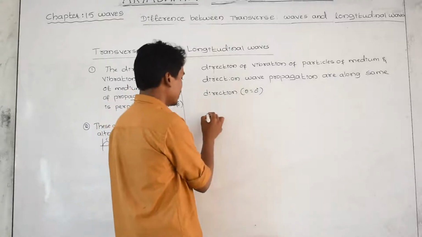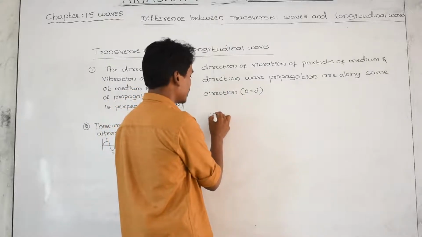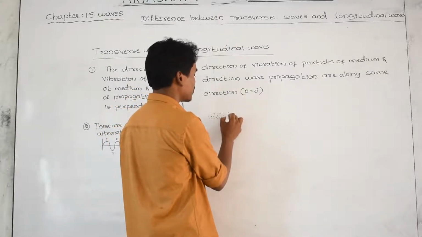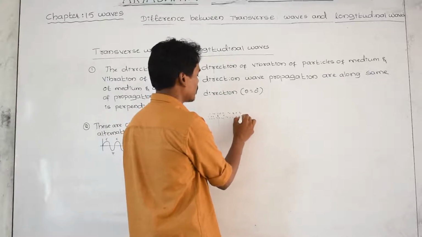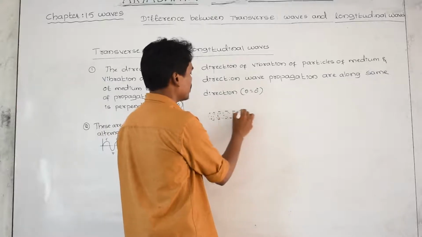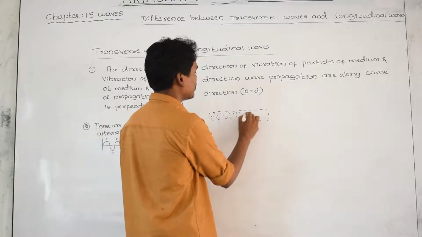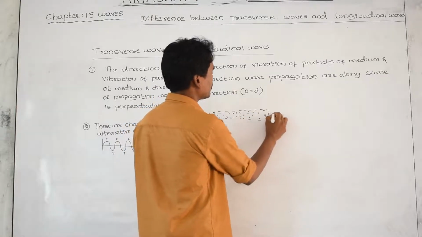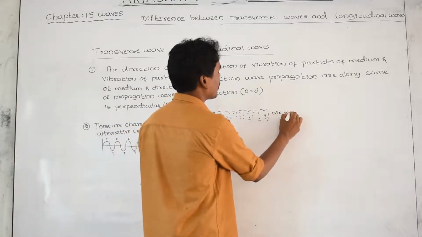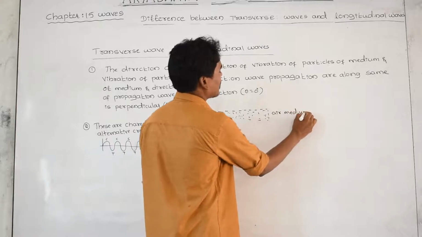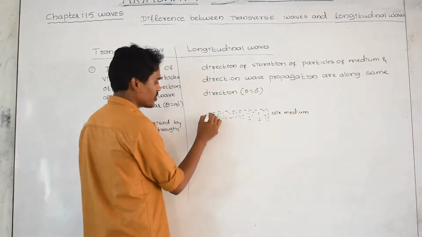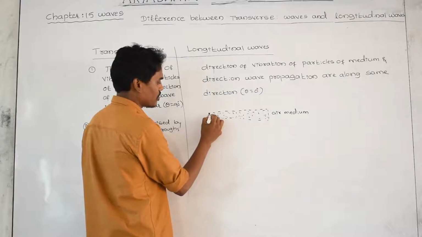And longitudinal waves, let us take an air medium. I am taking the example of a sound wave. These are characterized by alternate compressions and rarefactions.